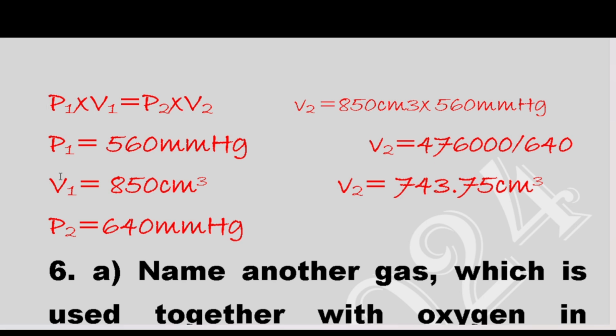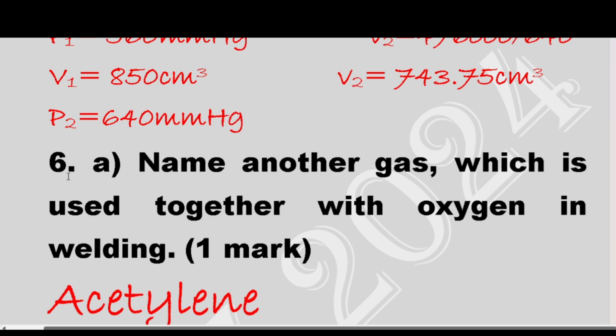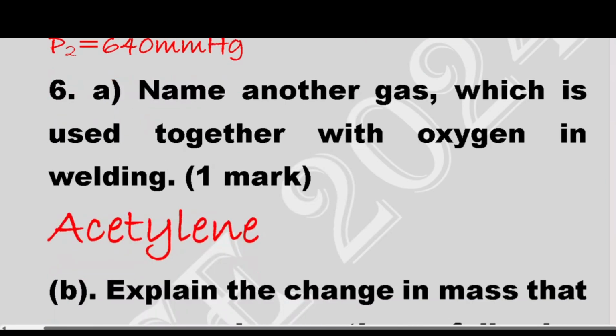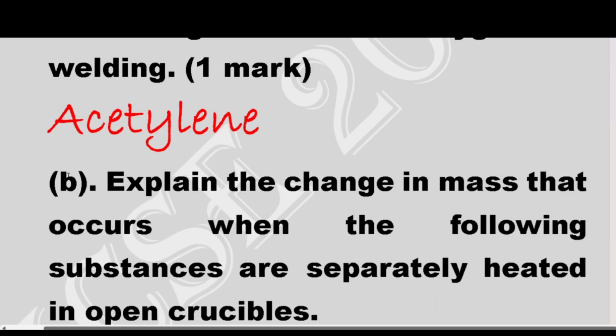To the sixth question, name another gas which is used together with oxygen in welding. That gas is acetylene. Then question B: explain the change in mass that occurs when the following substances are separately heated in an open crucible.